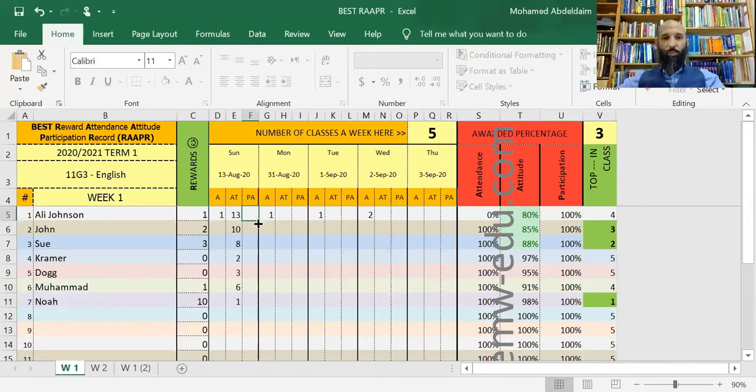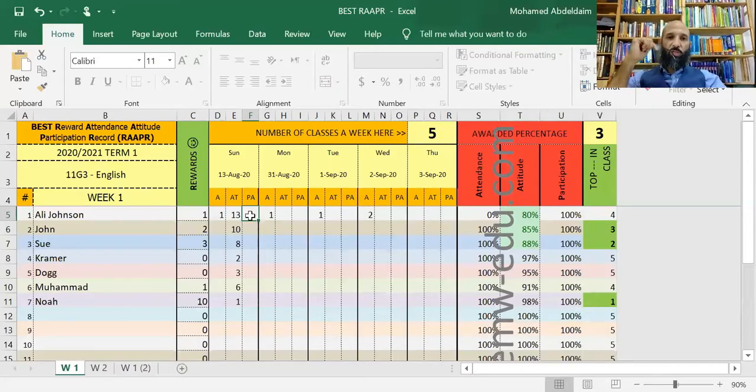It works pretty much the same way, but it's different. It has nothing to do with behavior. It just records how active that student is in class, so that you start observing trends and seeing who really does well in class, raises his hand and answers, and who doesn't.